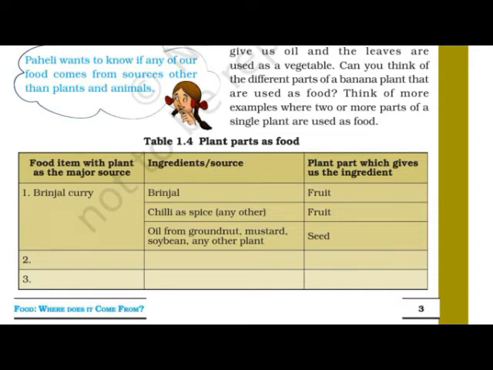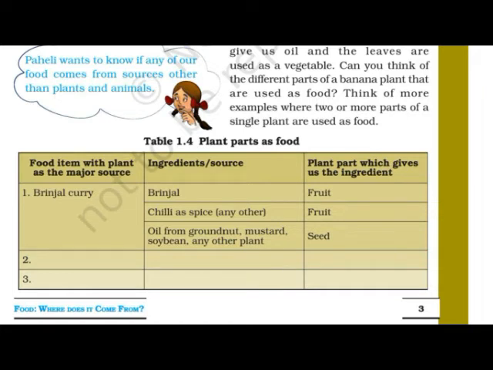To obtain these ingredients we require that particular plant. But which part of the plant is used to obtain the oil? Yes, definitely seed. From groundnut seed we can get groundnut oil. From mustard seed we can get mustard oil. From soybean seed we can get soybean oil.